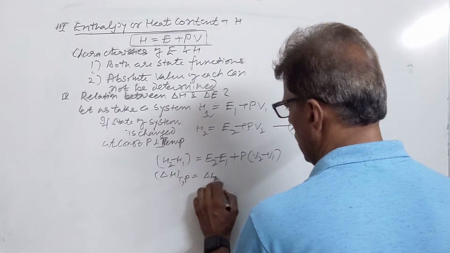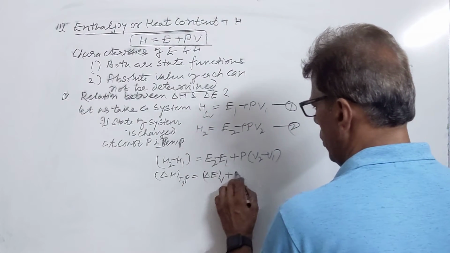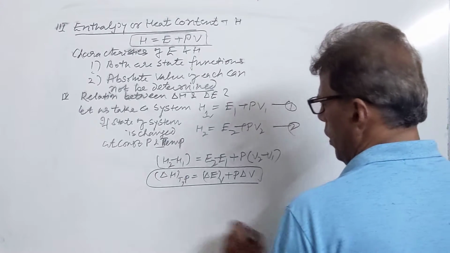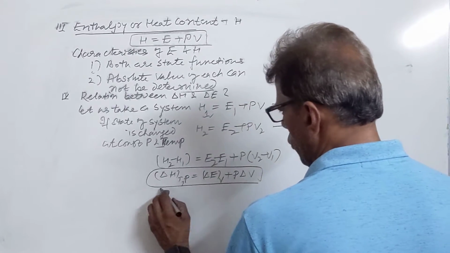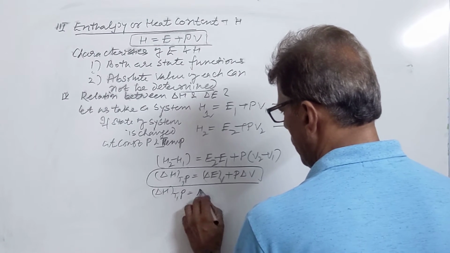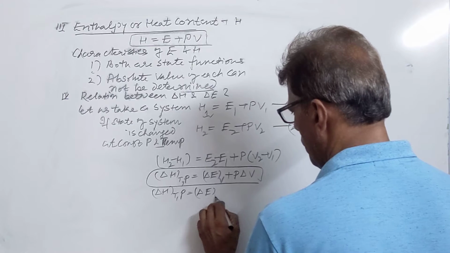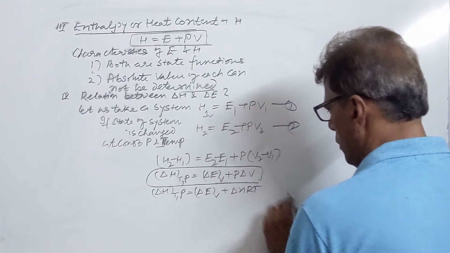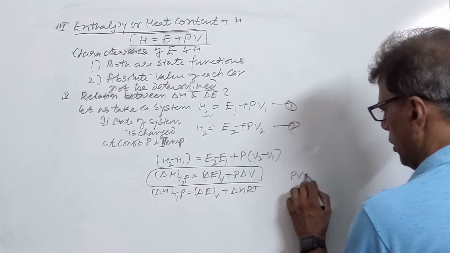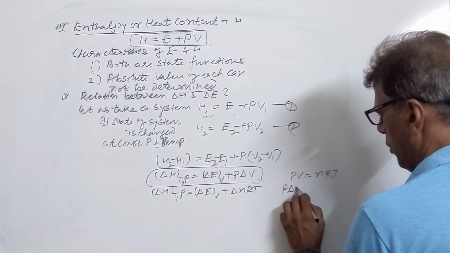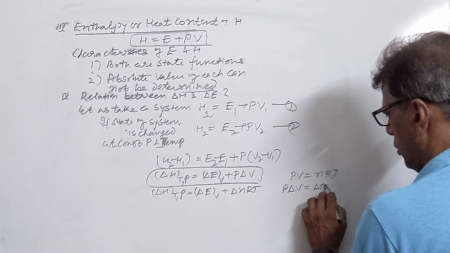This will be equal to delta E at constant volume plus P delta V. And in place of P delta V, we can write delta E plus delta n RT, because we know PV is equal to nRT. Then P delta V, volume changes and delta n will also change.